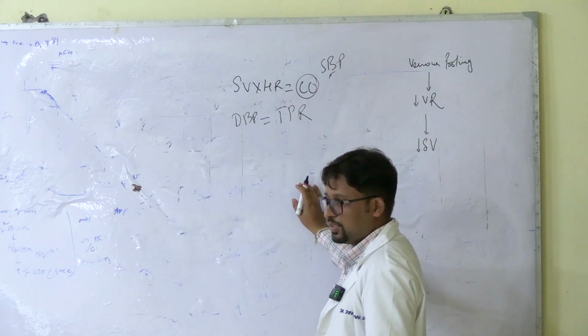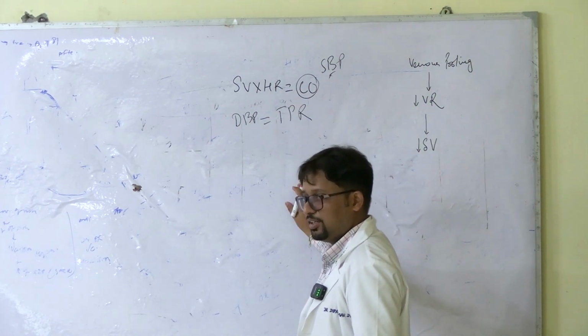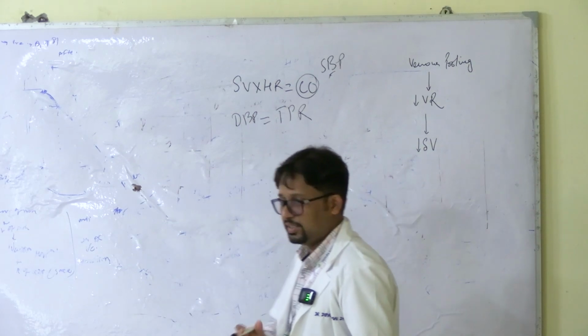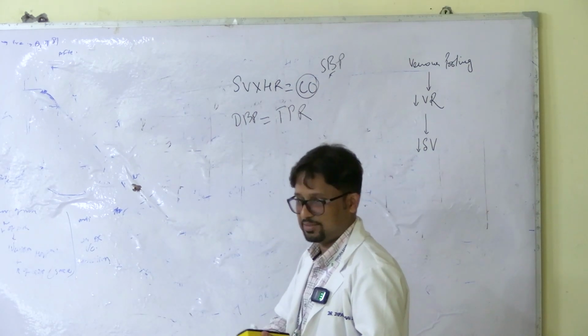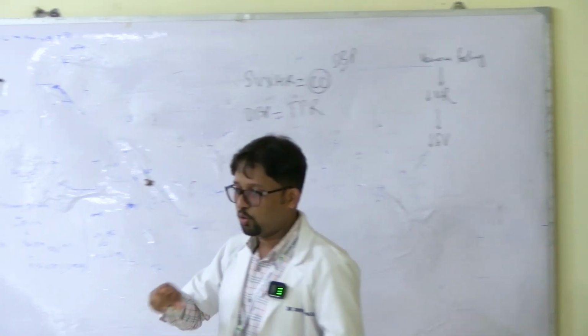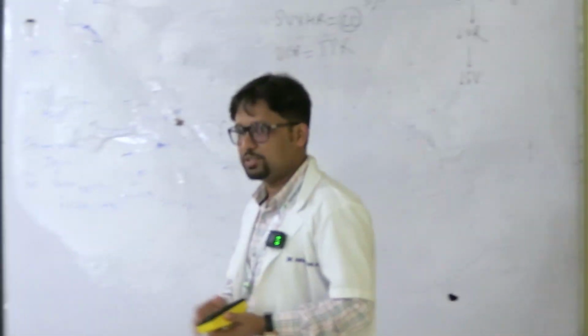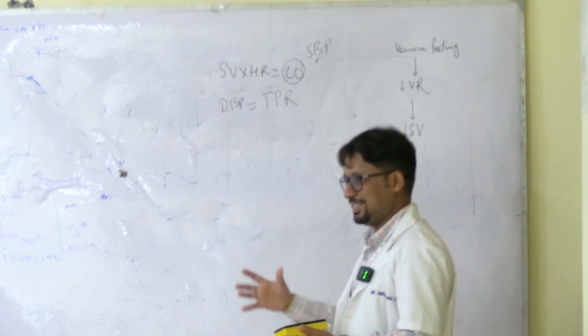What does this mean? You have learned about the concept of resistance in physics. When a fluid moves through a column, it undergoes a certain amount of resistance as it flows. If you imagine this whole circulatory system like that, this is where it applies. Resistance encountered by the blood as it flows.